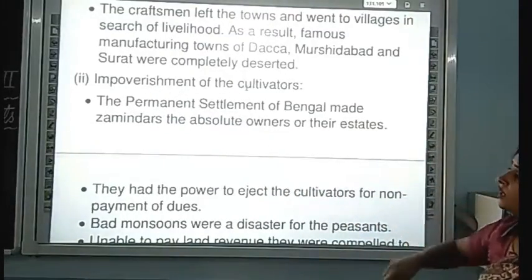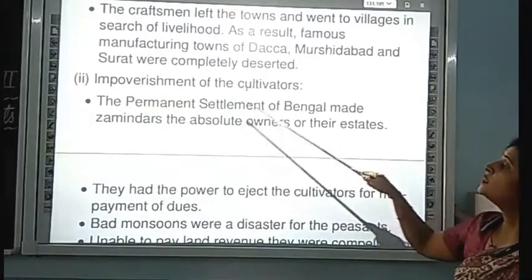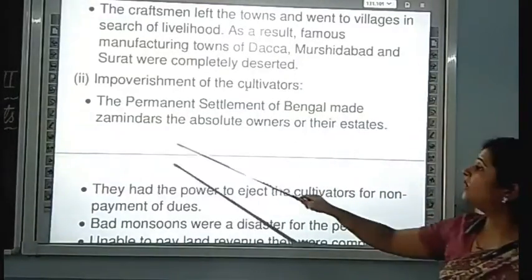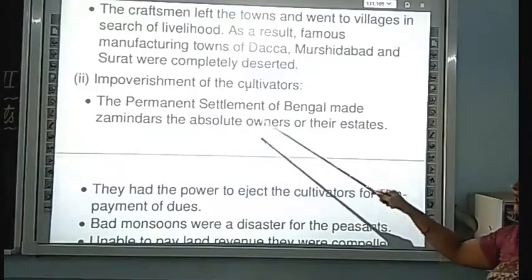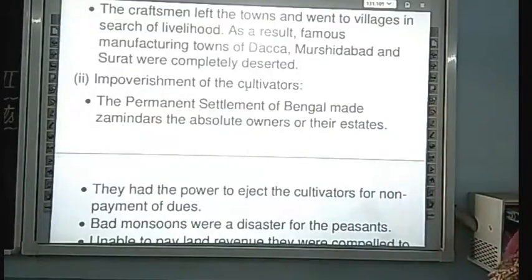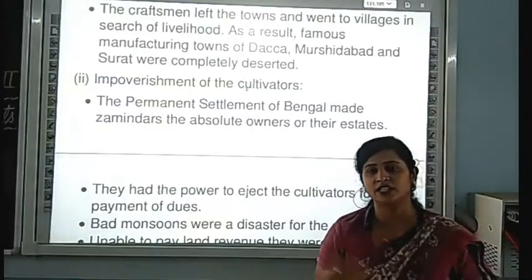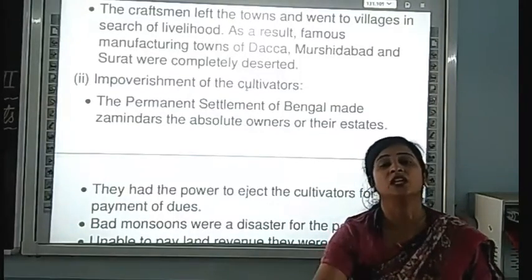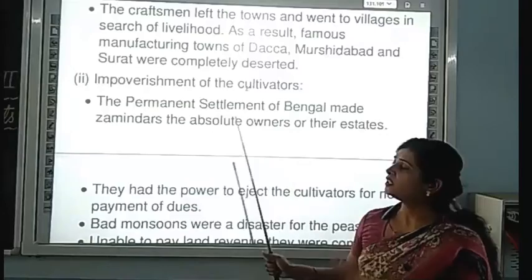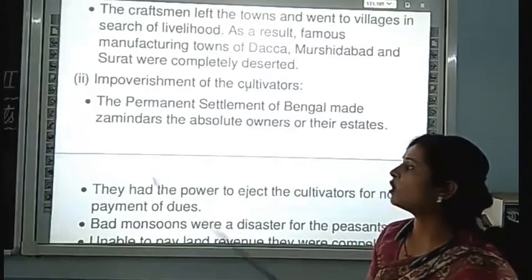Now, on the impoverishment of the cultivators: the Permanent Settlement of Bengal made the Jamidars the absolute owners of the land. The Jamidar was the owner of the whole estate. The peasants, the farmers, those who were doing the work, had no right. Only the Jamidars had a right over all the estates.